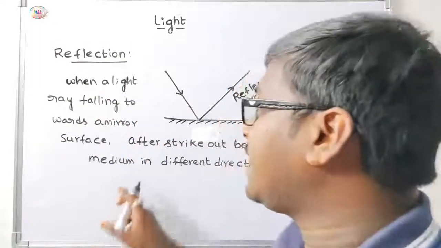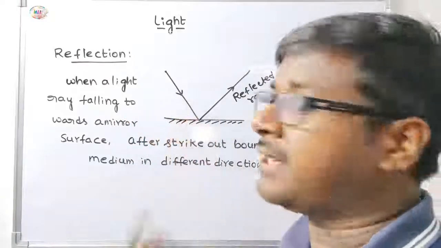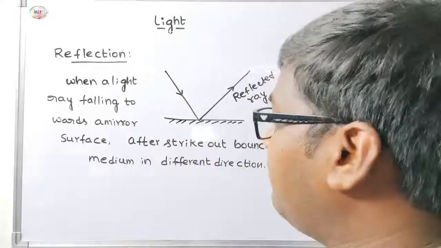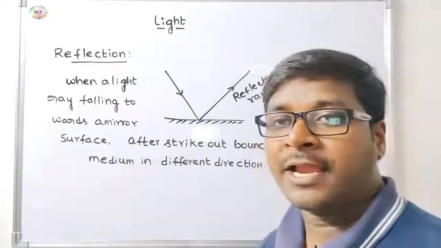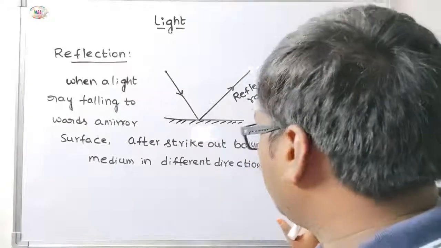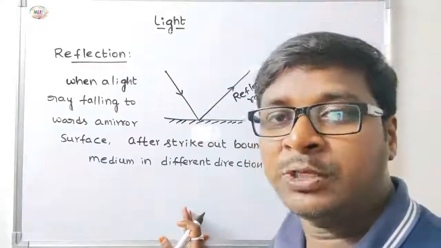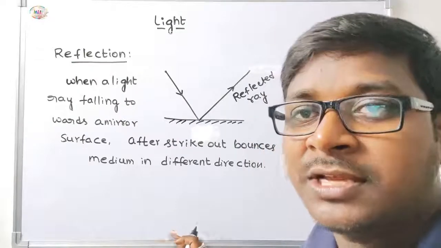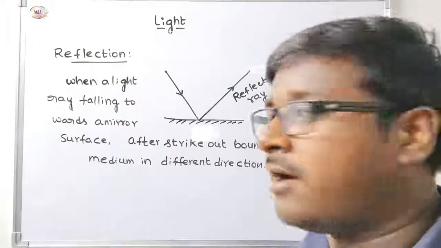When a light ray falls towards a mirror surface, after striking out, it bounces back into the same medium in another direction. That is called reflection of light.